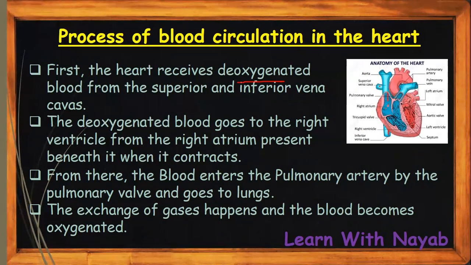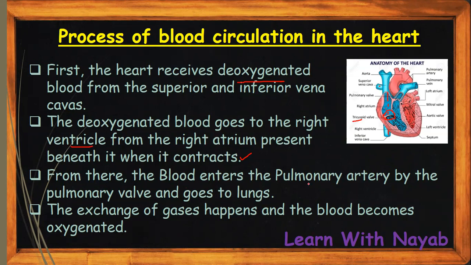When the upper part of the heart contracts, the deoxygenated blood goes into the right ventricle through the tricuspid valve, as we learned in the previous slide. The valve opens, the blood goes into the right ventricle, and then it closes, so the blood doesn't go back into the right atrium.